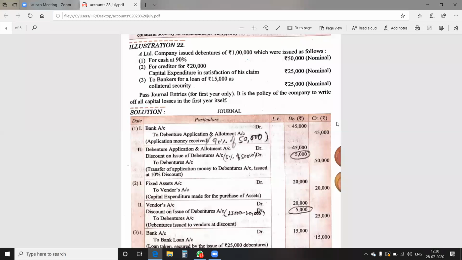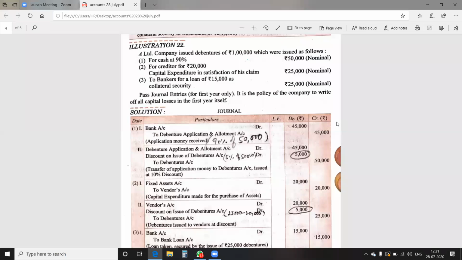It means there is a creditor of 20,000 for whom we have purchased an asset, and a kind of capital expenditure is to be paid to him in satisfaction of his claim. It is the case of issue of debentures for consideration other than cash. Number 3, to the banker for the loan of rupees 15,000 as collateral security. It means it is the case of debentures issued as collateral security.